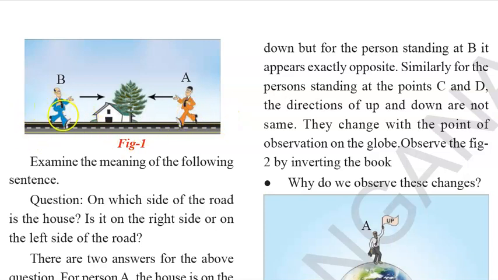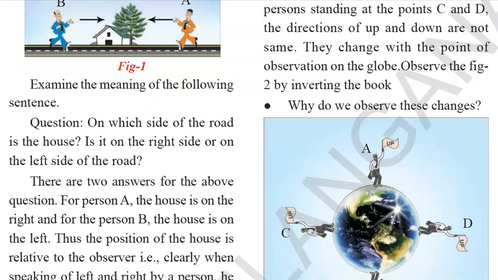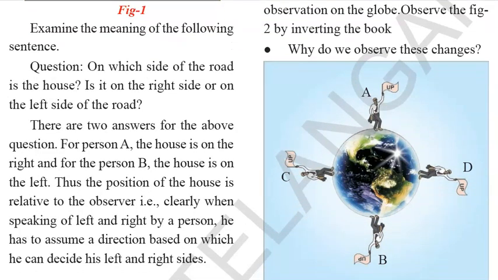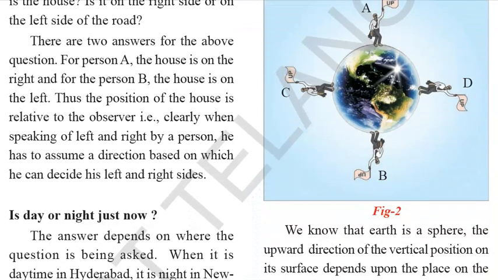But for the person at position B, the house is on the left side. So both are right in their own context, in their own relativity. Both are true, but they are true with their relativity.